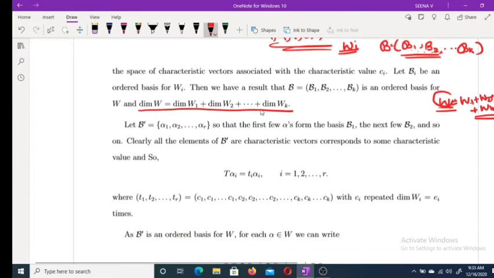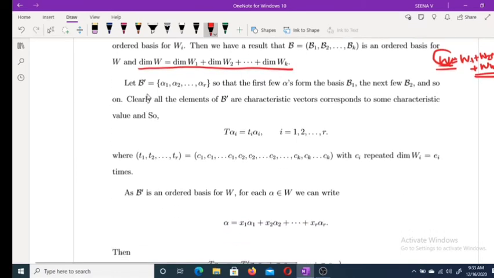Therefore, we have this result. If you consider B equal to B1, B2, etc., Bk, then it is an ordered basis for W, and dimension of W equal to dimension of W1 plus dimension of W2 plus etc. plus dimension of Wk. We have this result in the portion on diagonalization, I think it is in 6.3, the annihilating polynomial part.